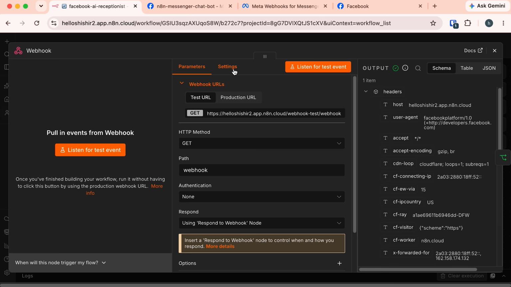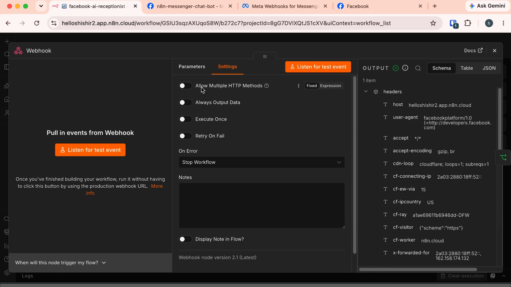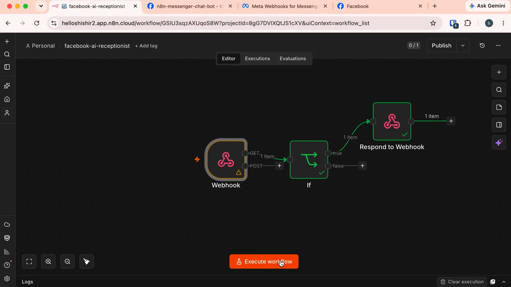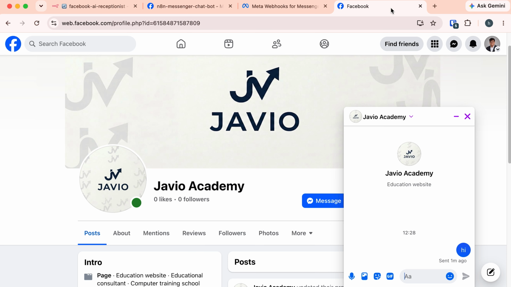Move to this webhook settings, and here we have this option, allow multiple HTTP methods. Turn this switch on. Now if we switch to parameter, you can see in the HTTP method now GET and POST are showing. These two methods are enabled. You can also add PUT or DELETE if you want, but we don't need this here. So let's close it, and now execute the workflow, back to Facebook and send the message again.